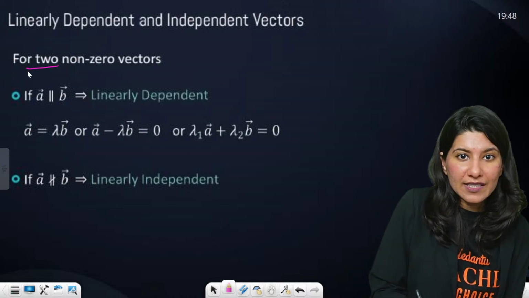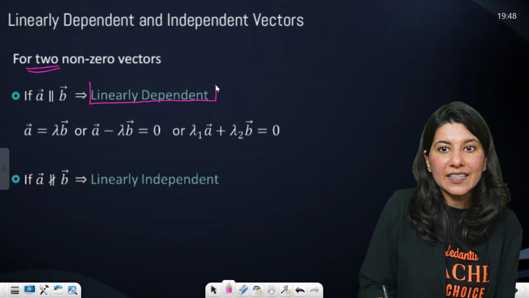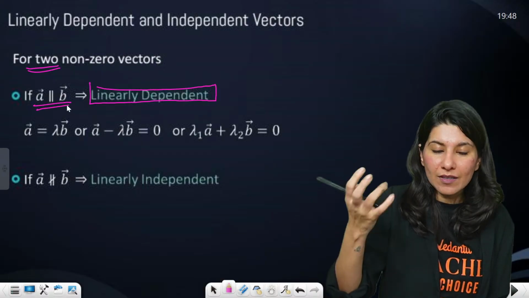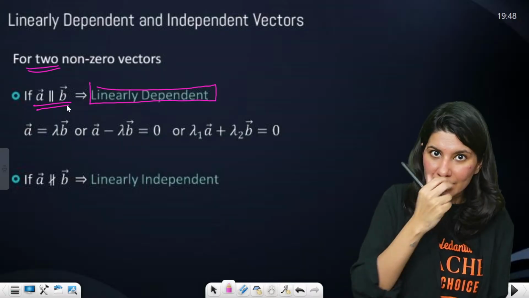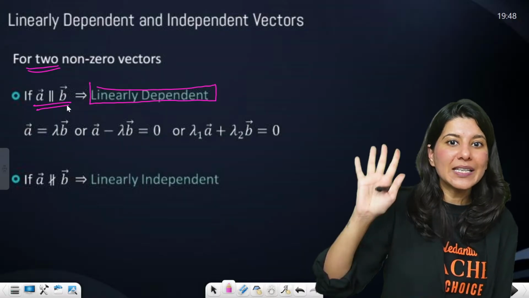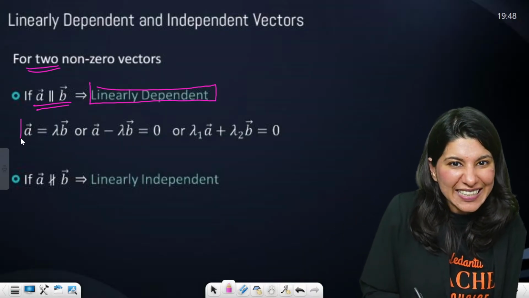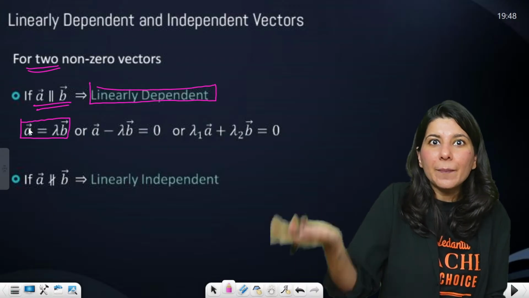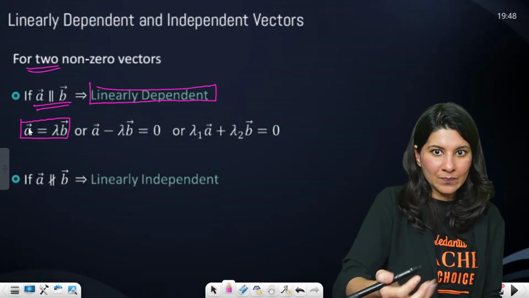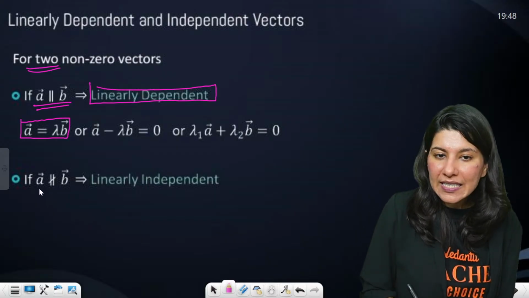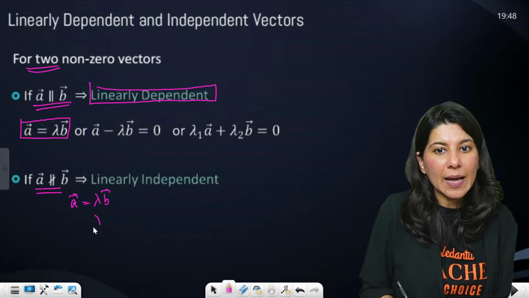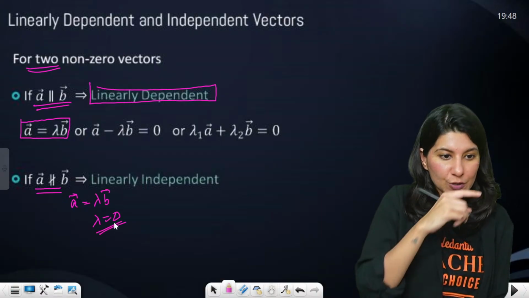For two vectors, if you say they are linearly dependent, that means they are parallel. That's another word for parallel vectors. So basically linearly dependent means you are able to write A equals lambda B. This is a dependency.